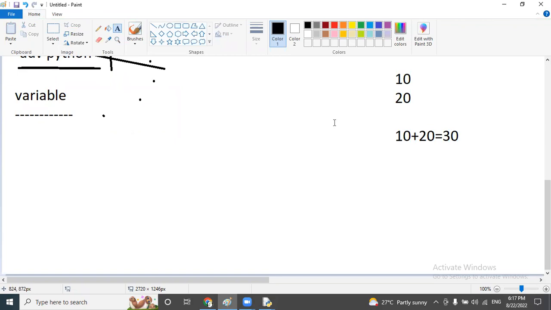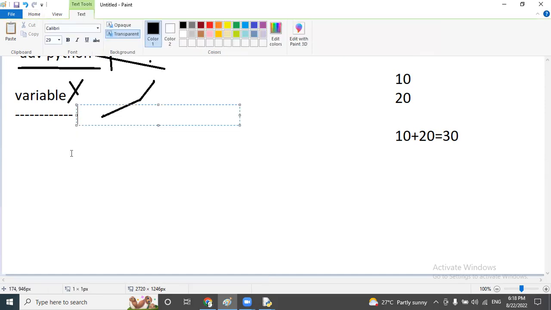In the same scenario, in my program also, I want to perform some task or operation. For this task, we need some data. But where do we have to store the data? With the help of a variable, in the form of a variable, we are going to store the data. So a variable is nothing but something that can store data. A variable can store any kind of data.